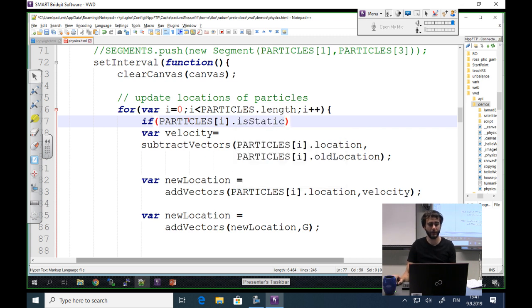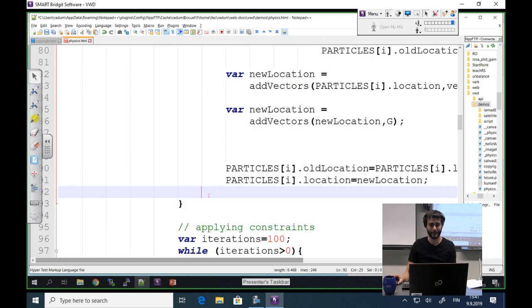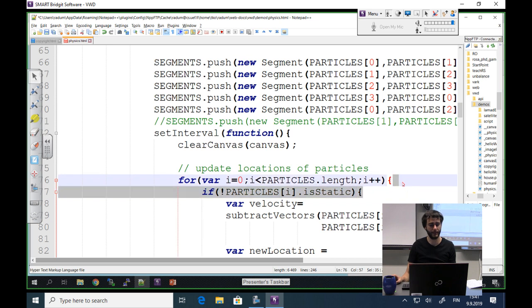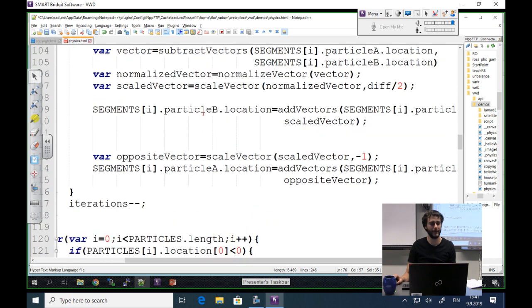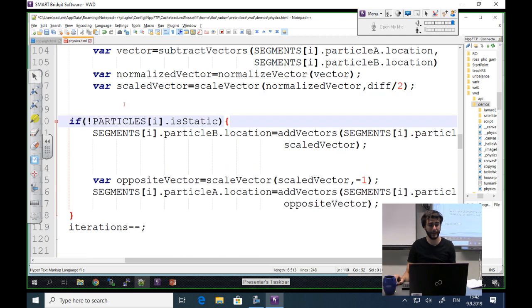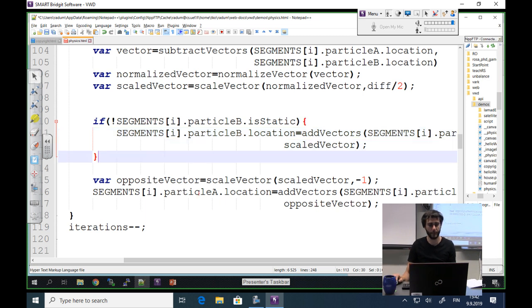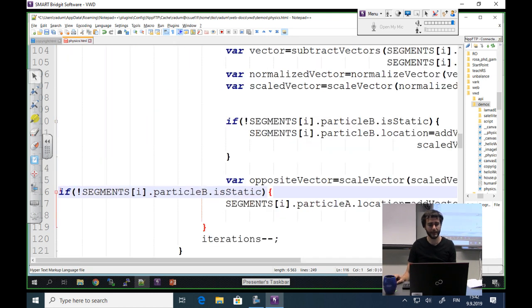So this is going to be quite an interesting simulation, I think, because I can check if it's not static, I'm going to move it. But also here, I have to check if particle A or particle B are not static, okay? Because this is moving them also. So if particle B is not static, I'm going to move it by the vector, and I'm going to do the same with particle A. So what happens now is that one point is not going to move.